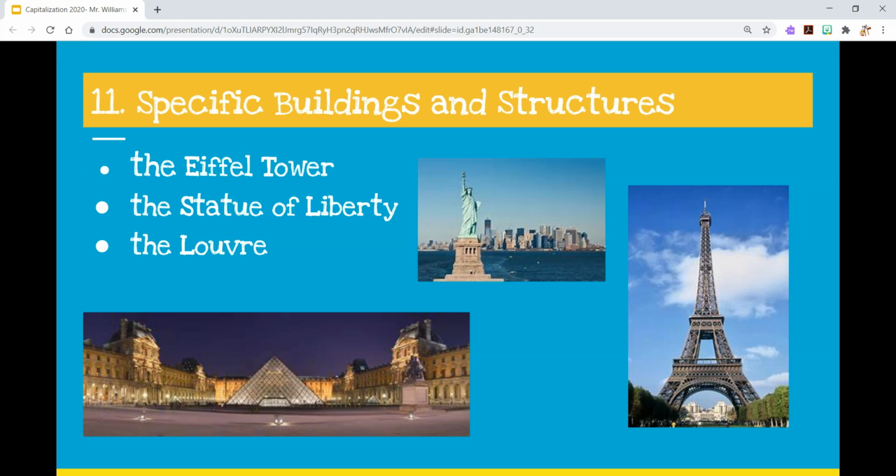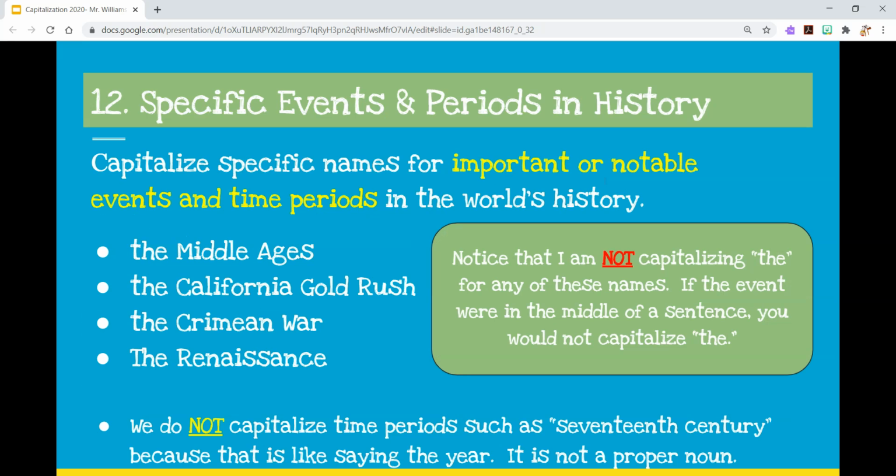So we're going to keep covering this difference between a common noun and a proper noun here. Like Eiffel Tower is a specific tower. We capitalize Eiffel and Tower. The Statue of Liberty is a specific statue. We capitalize Statue and Liberty, not "of" though, because remember that's not an important word. It's one of our prepositions. And the Louvre, which is a museum, is lowercase, but we're going to capitalize that L there because that is a specific example of a museum. All right, two tricky rules to end here, and then we're done.